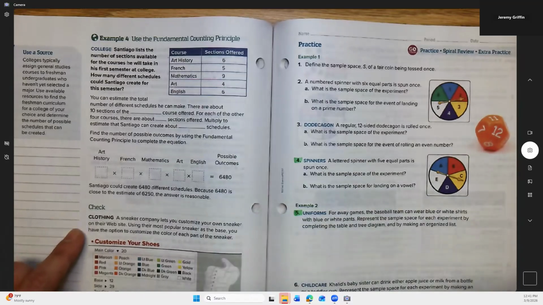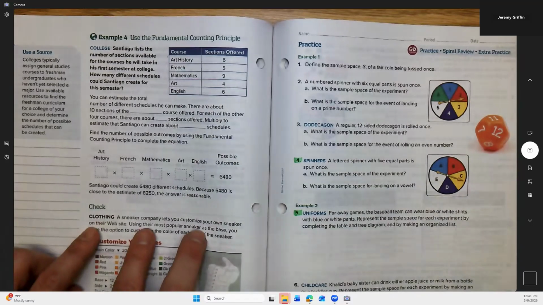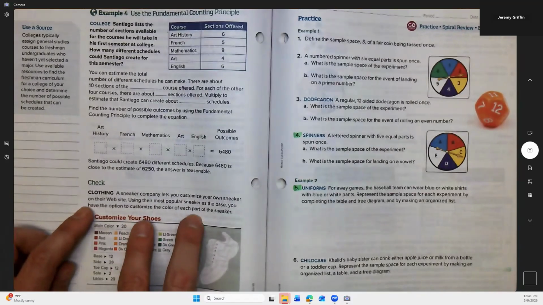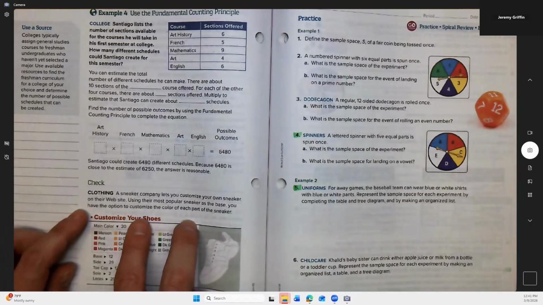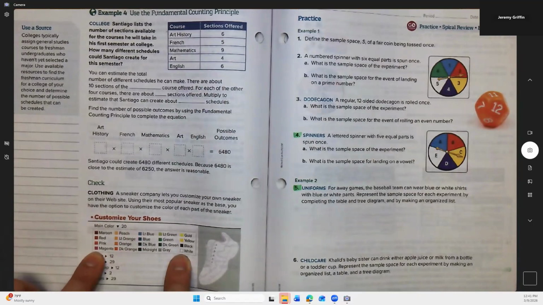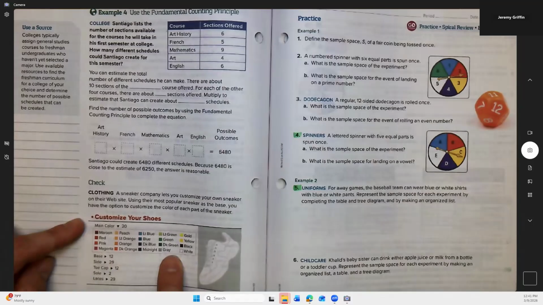All right, what is clothing? Okay, actually, no, they sneaked in another example here. That's all right. We'll do this one. A sneaker company lets you customize your own sneaker on their website. Using the most popular sneaker as the base, you have the option to customize the color. They got all these colors. They got 20 colors here. Yeah, 5 by 4, that's 20 colors. You can choose from 20 colors.